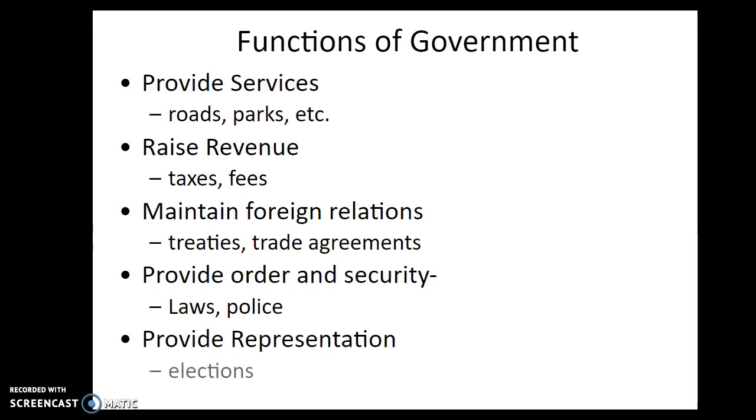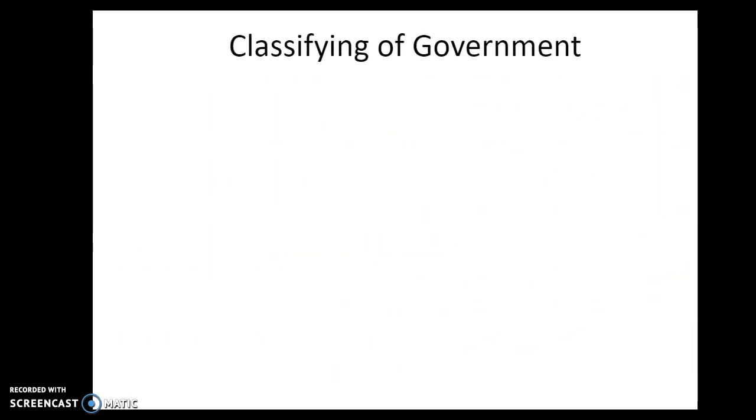and provide representation. They do that with elections, and we just had the 2020 election, and we get to provide that representation for us, and then we elect those people. So our government does a lot of things.